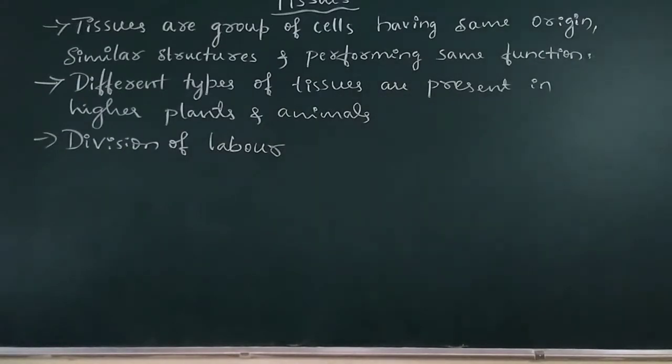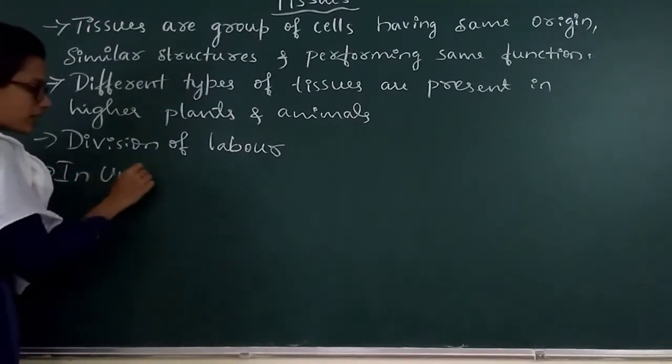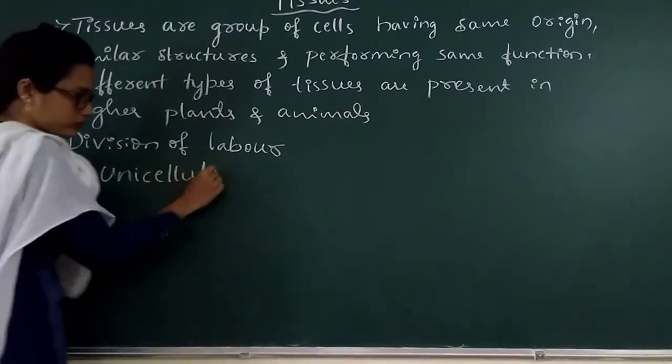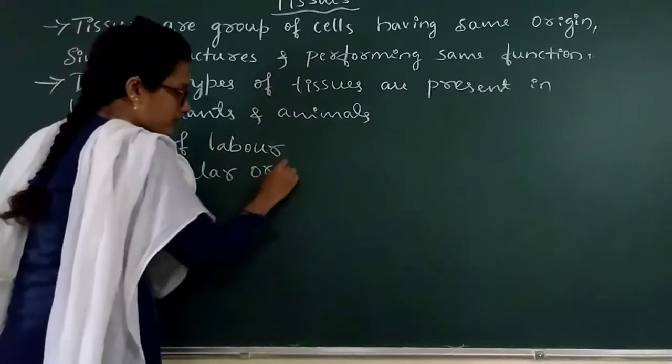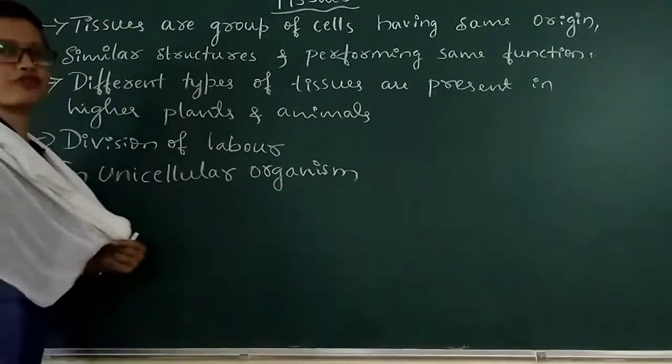In unicellular organism, there is no division of labor, because only single cell is present, and that single cell only performs all the functions of the body.